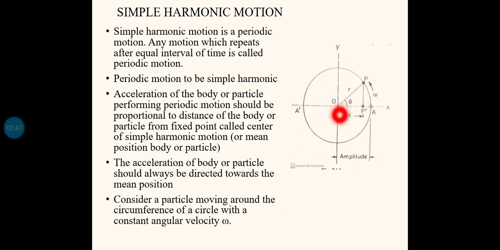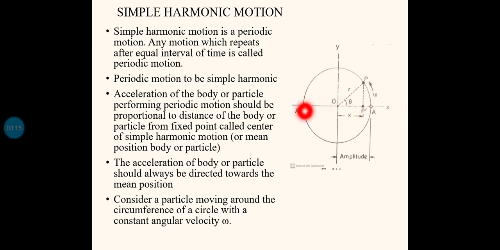I am taking the center of the circle as the mean position. Here, simple harmonic motion means the movement of the point P dash along this horizontal axis. The movement of P itself is not simple harmonic motion. The simple harmonic motion is the movement of the projection of the point P on the diameter.